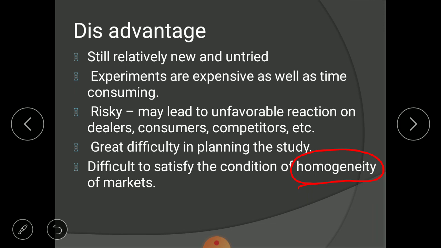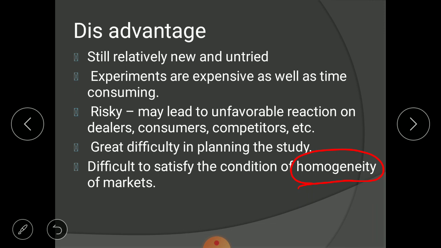See, I have given you a very simple example of only Gujarat. When companies are doing experiments, they are not selling the product in just one state. They are selling in the total nation. And you know that in India we have huge diversity. From Gujarat to Assam, the population is totally different. From Kashmir to Kanyakumari, the population is totally different.